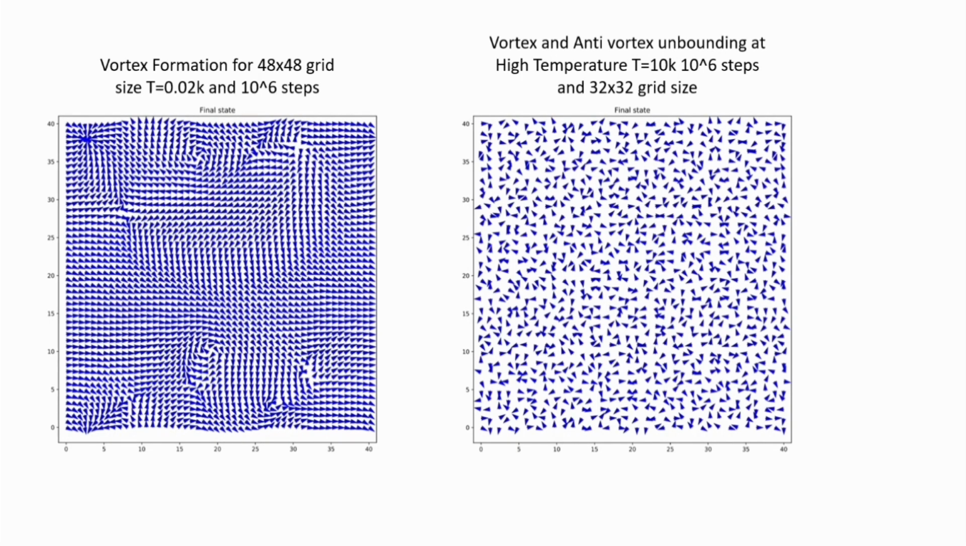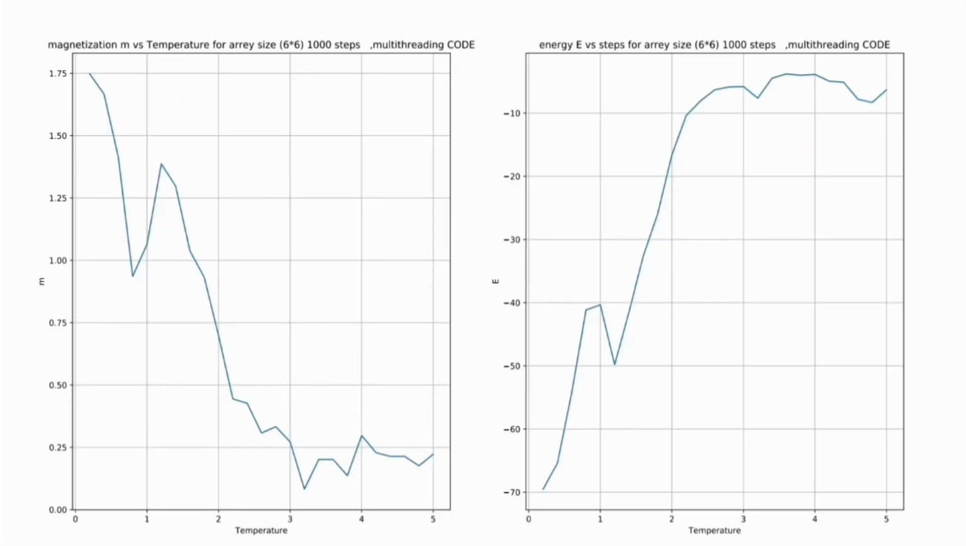But at T equal to 10 Kelvin, which means at higher temperature, the vortex and anti-vortex are absent. In my next two graphs, I show magnetization versus temperature and energy versus temperature. This is a qualitative agreement, because my friend Amit presented the actual graph with a large time. Because it is time consuming, I just showed it via qualitative argument. I used 1000 steps and a 6 cross 6 array size just to show that this is in agreement